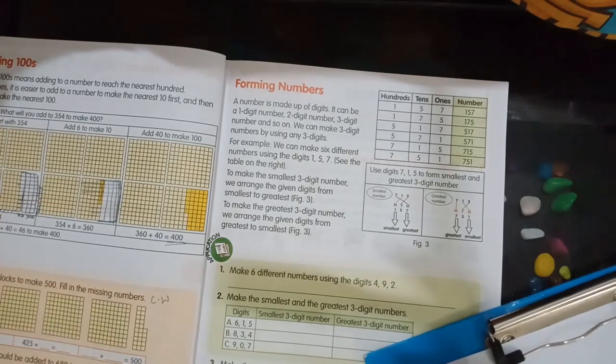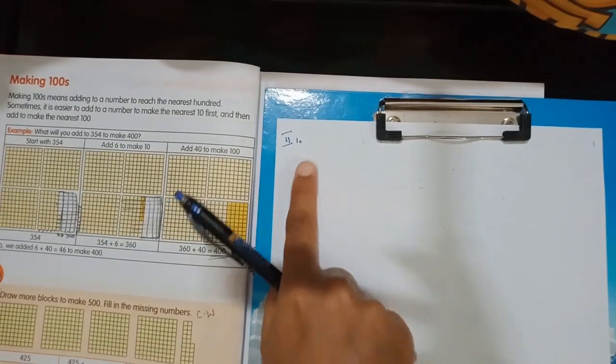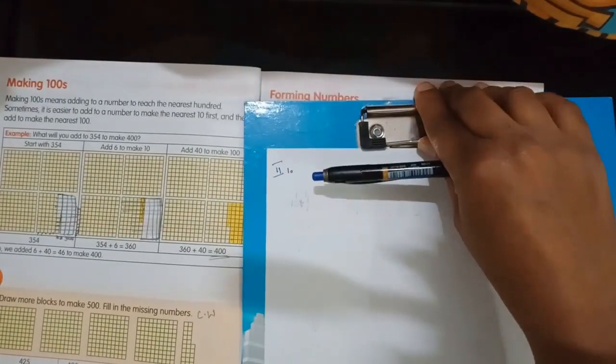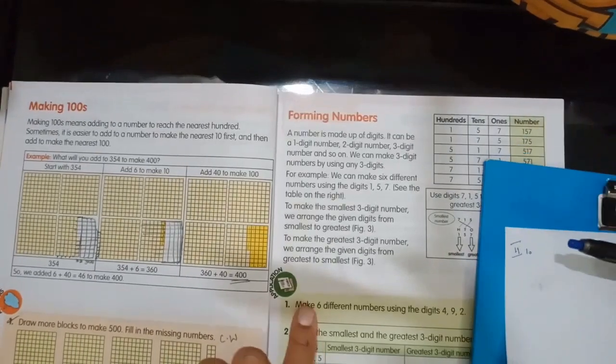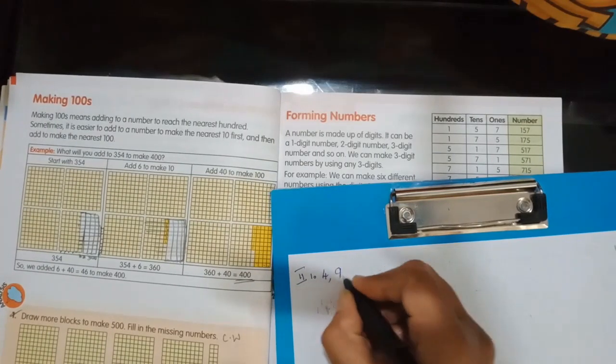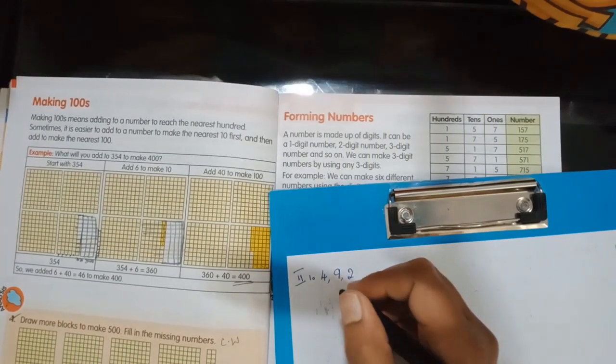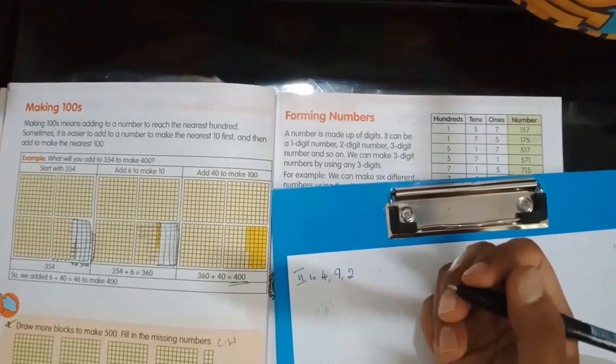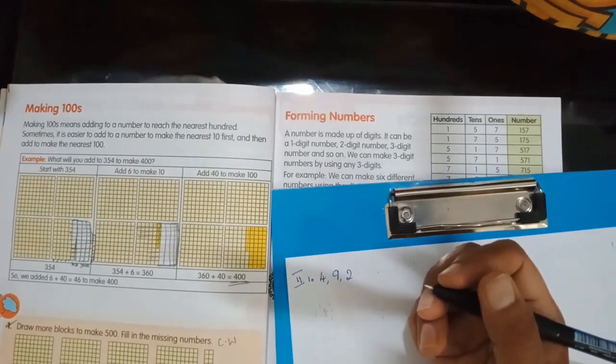Write second main, first one, like this. Write the question, children: Make 6 different numbers using 4, 9, 2. Did you write the question?